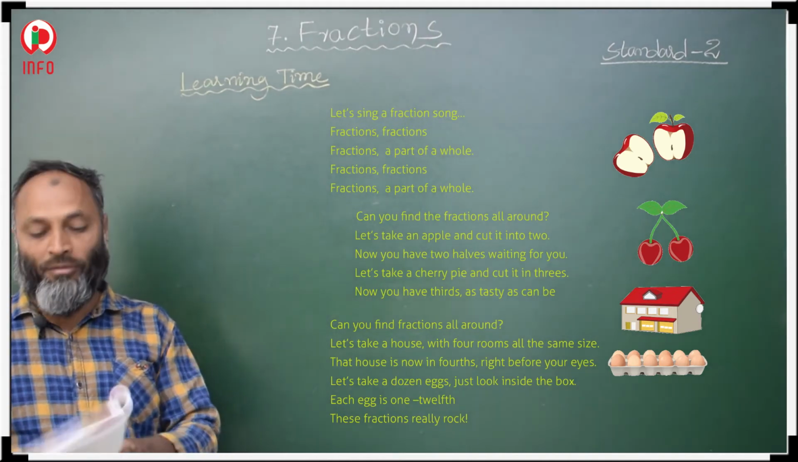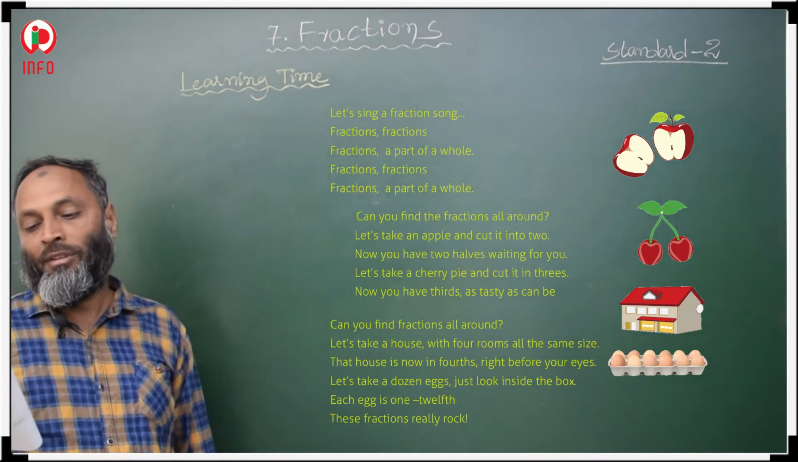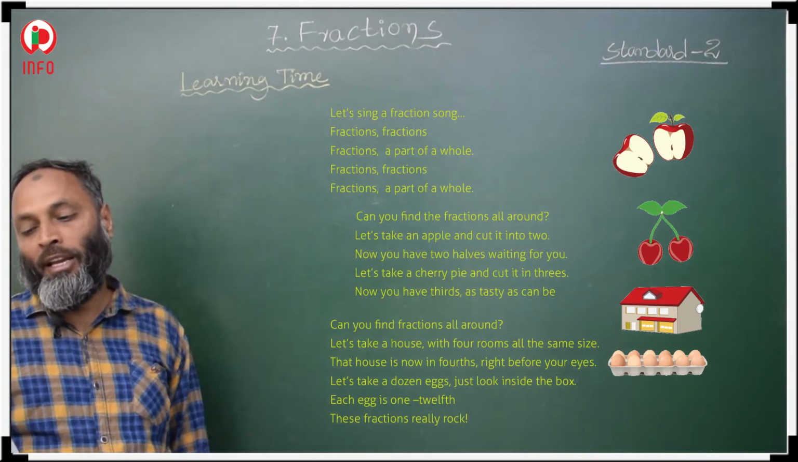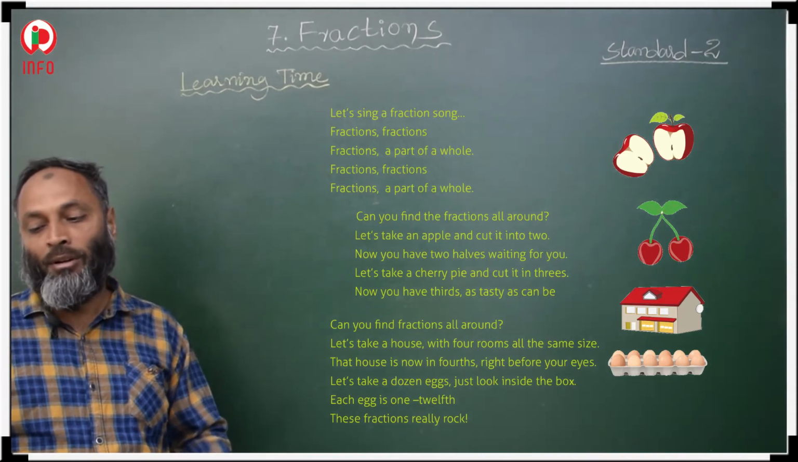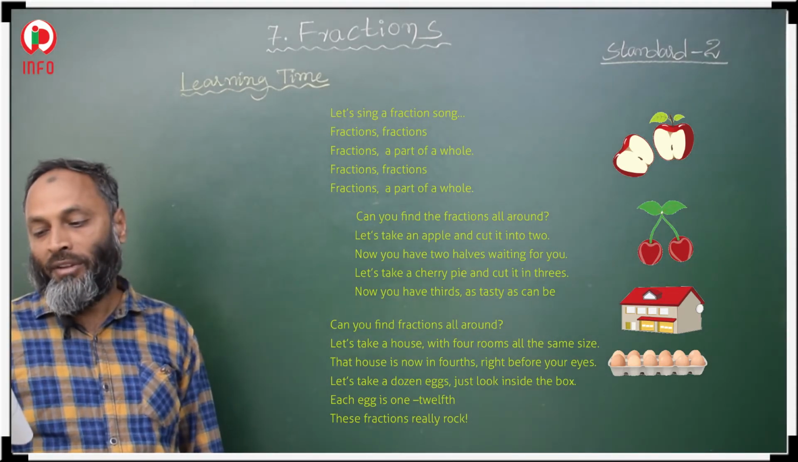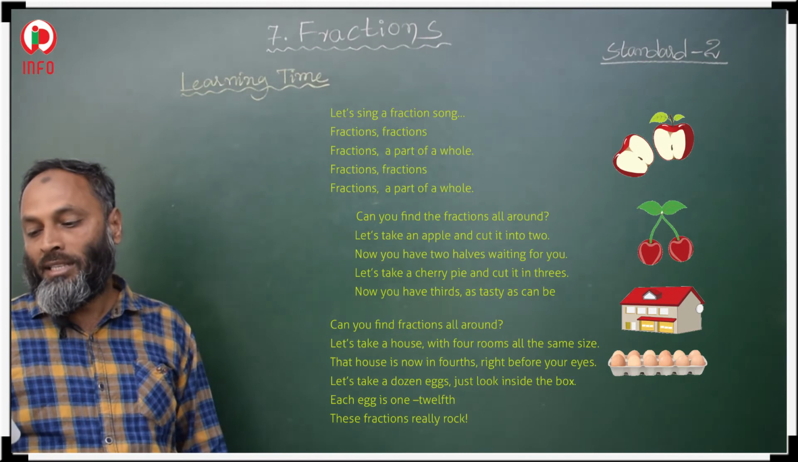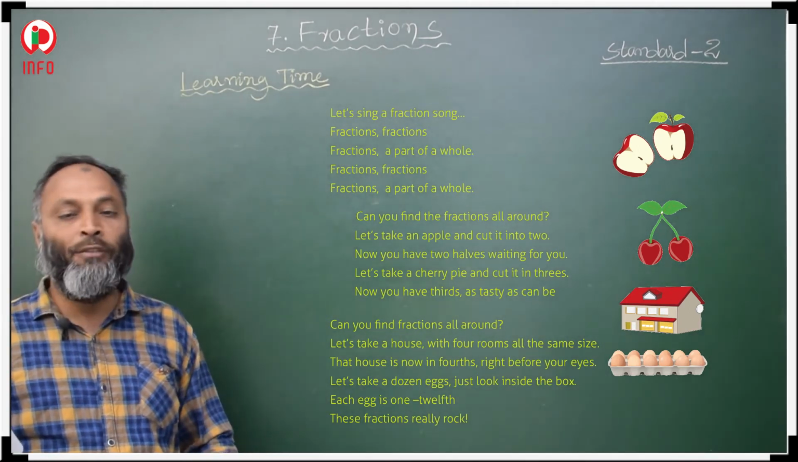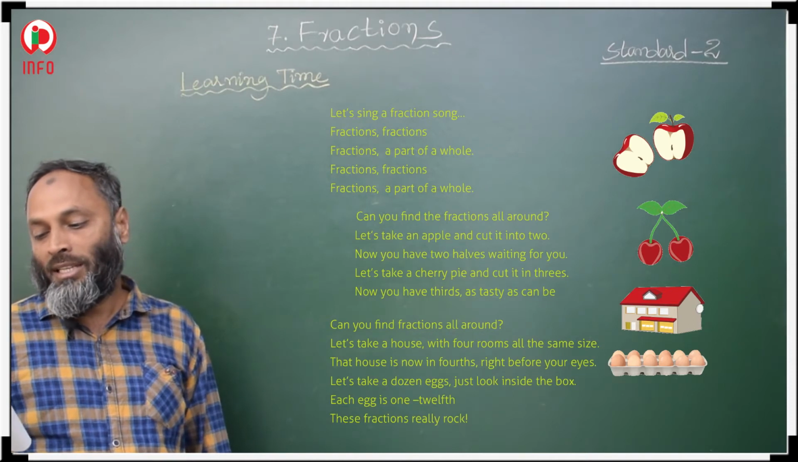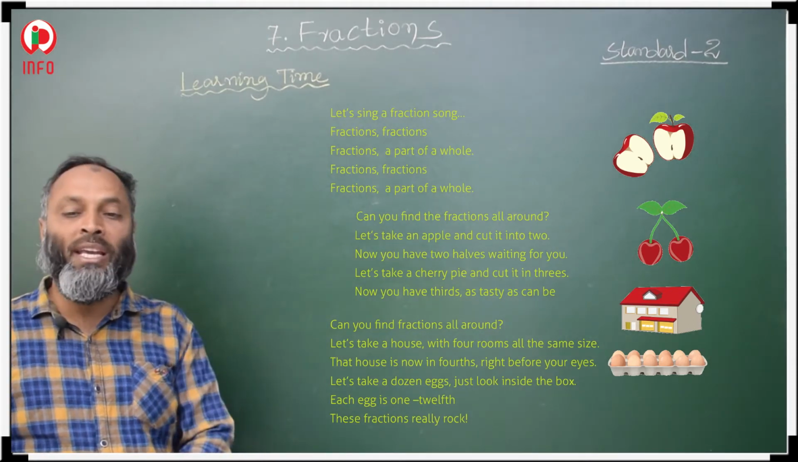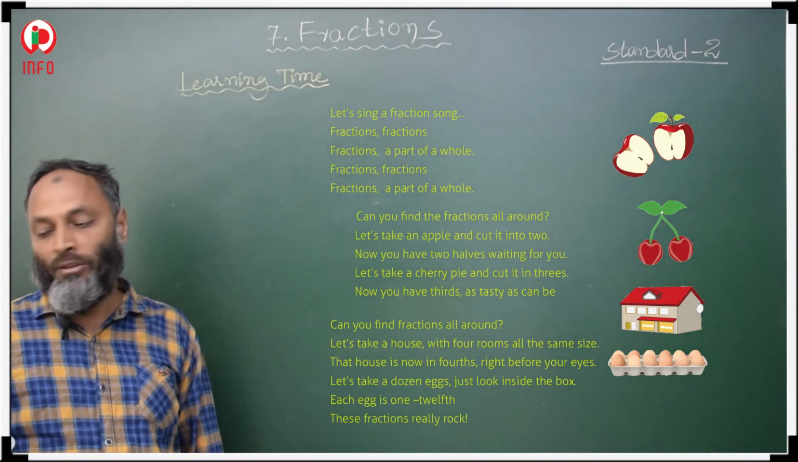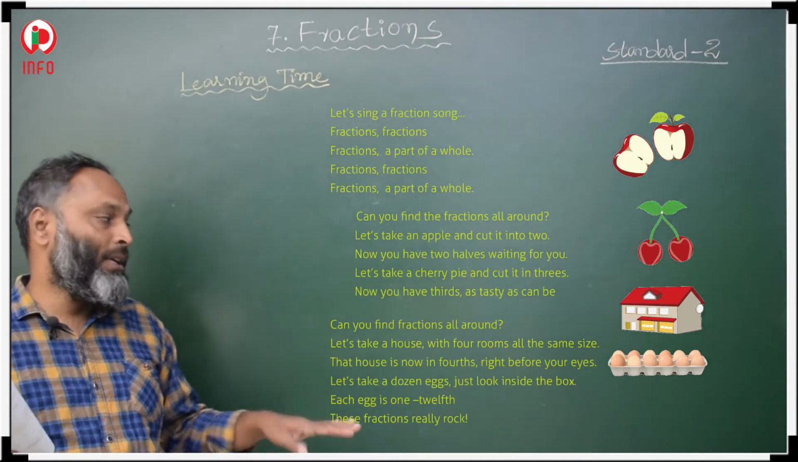Once again, let's read all of it. The poem is about fractions, a part of a whole. You can find the fraction all around. Let's take an apple and cut it into 2. Now you have 2 halves waiting for you. Let's take a cherry pie and cut it in threes. Now you have thirds, as tasty as can be.